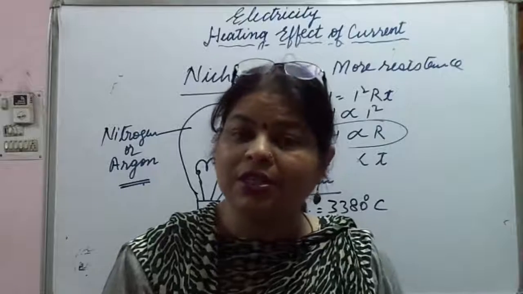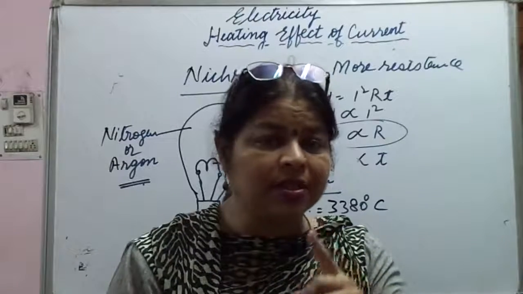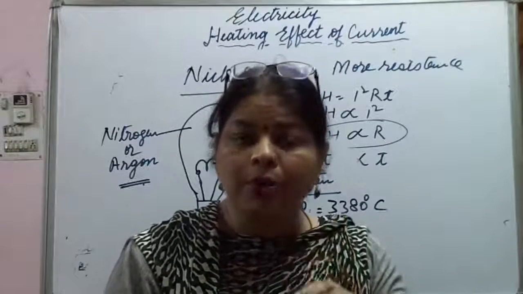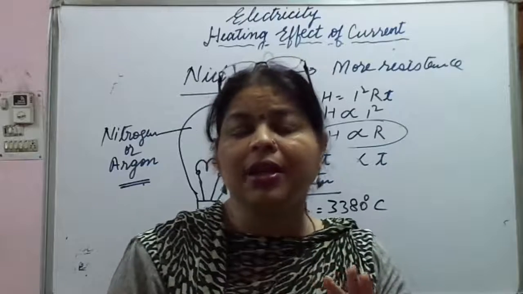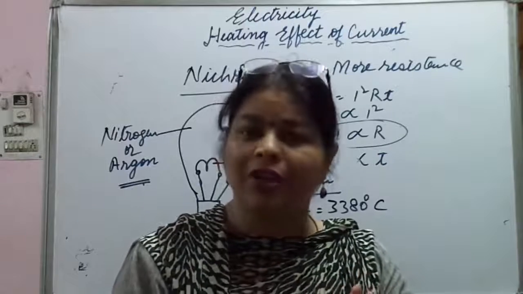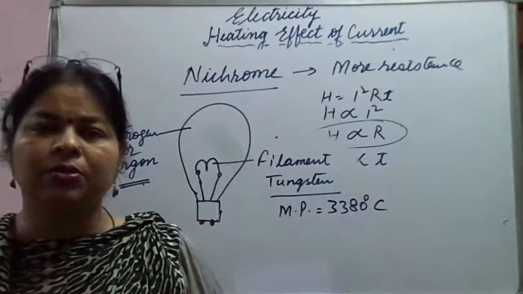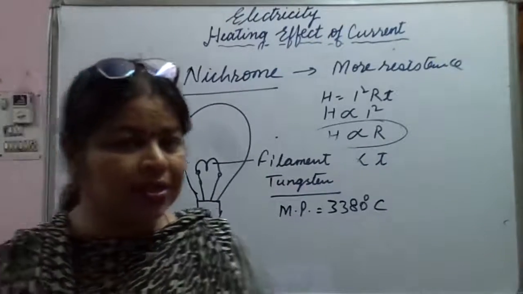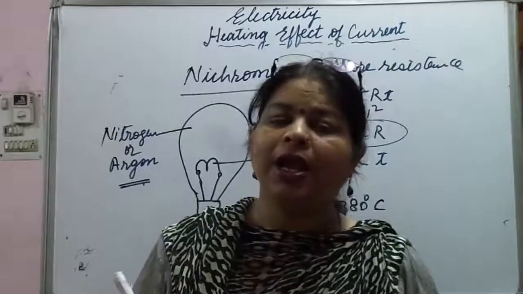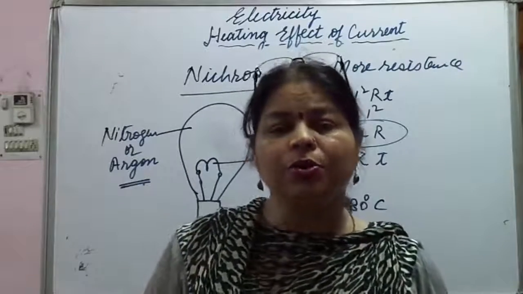Now the reason behind it is that resistance is very high, so more heat is produced as the electric current flows through the filament. Due to this, a large amount of heat is produced. More is the resistance, more would be the heat produced, and more of the light is also produced.